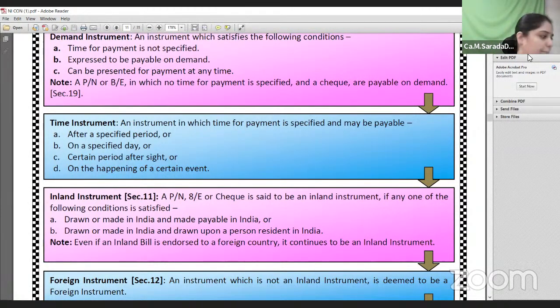Okay. Now another example: a bill drawn in London on a trader in Chennai and accepted payable in Chennai. Here they are specifically saying a bill drawn in London, which is not in our country. Therefore, the first criteria itself is not satisfied. Therefore, it is called a foreign instrument. So, in order to decide whether the instrument is inland or foreign, you need to satisfy these conditions.